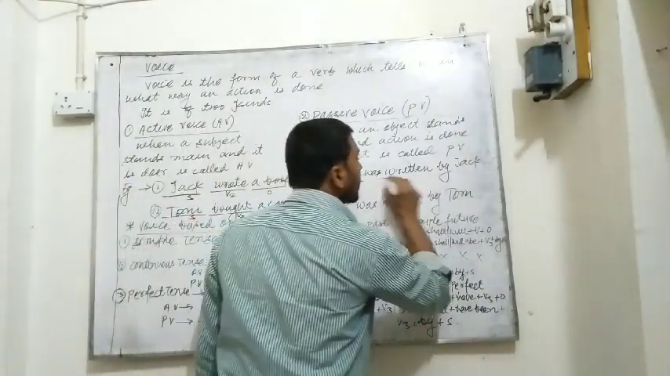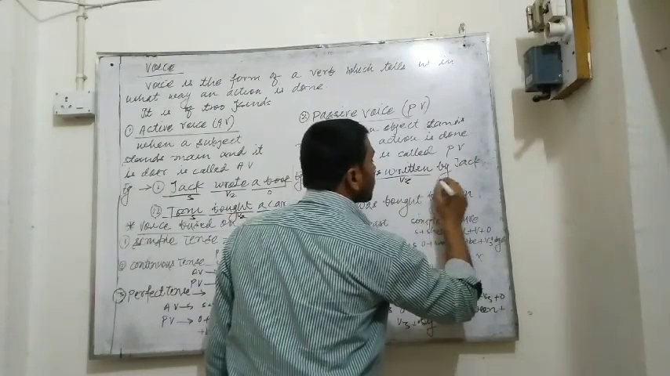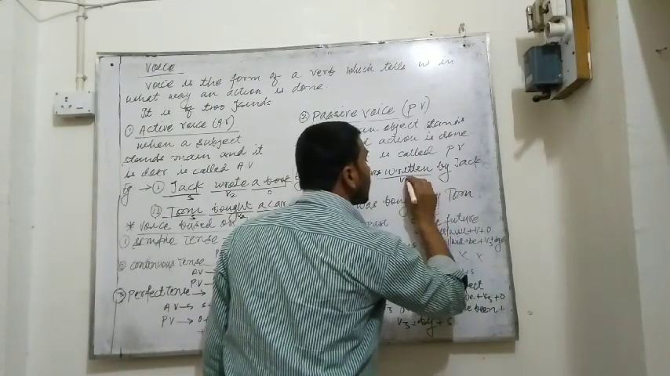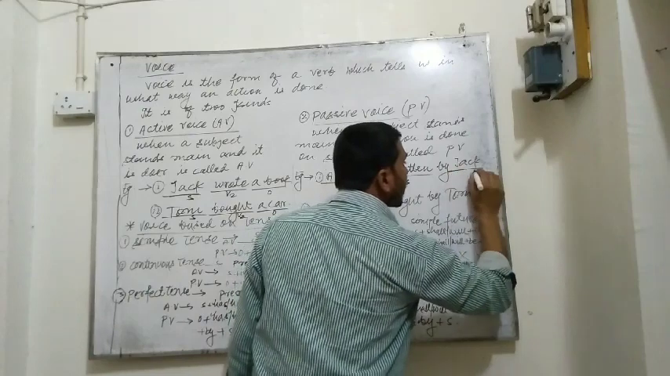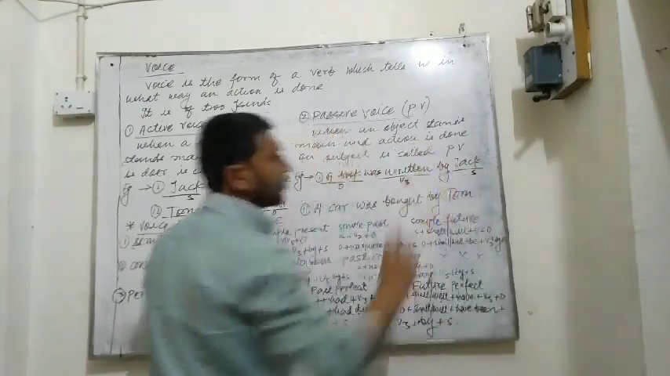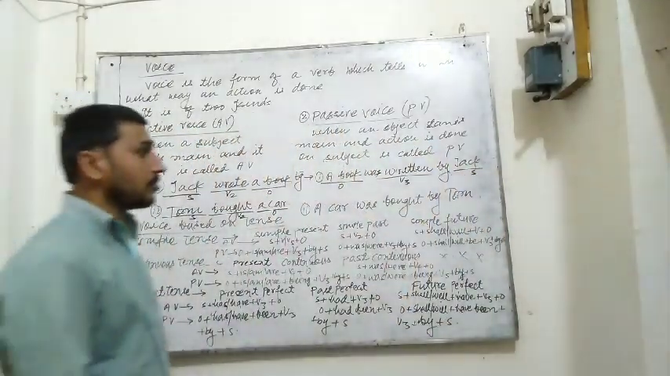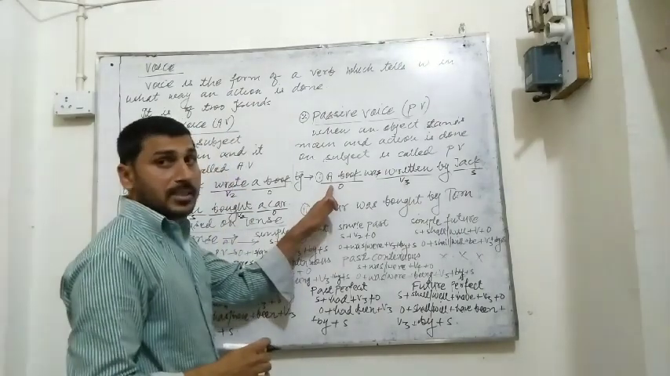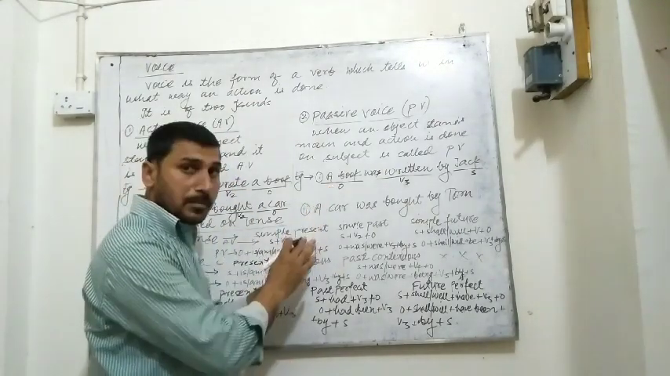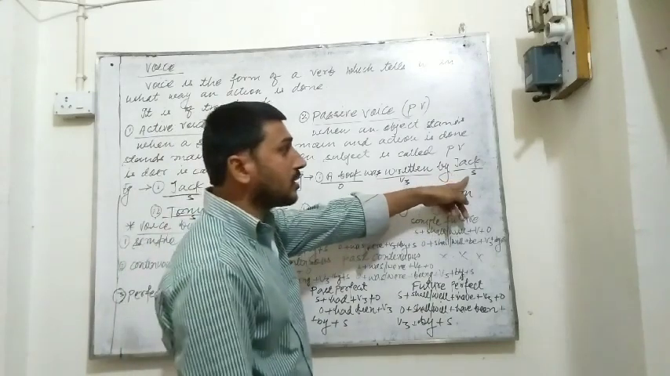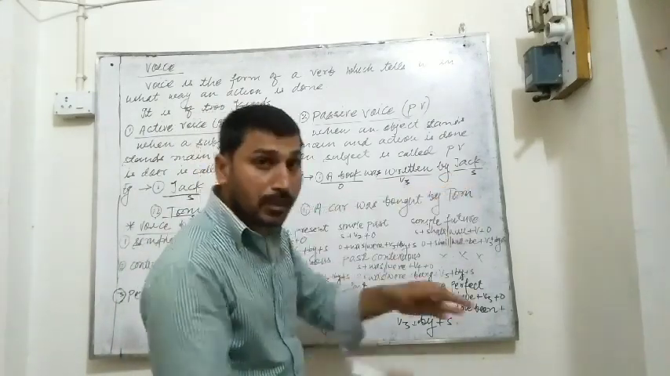Written is V3 and Jack is here subject. A book is object here, but this is the place of subject, and Jack is subject here, but this is the place of object.